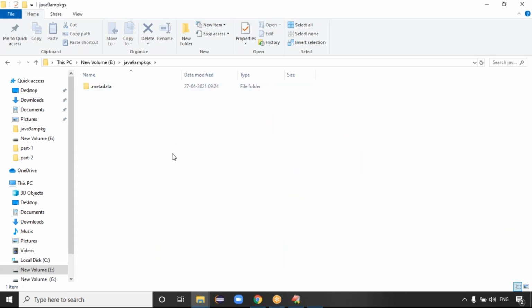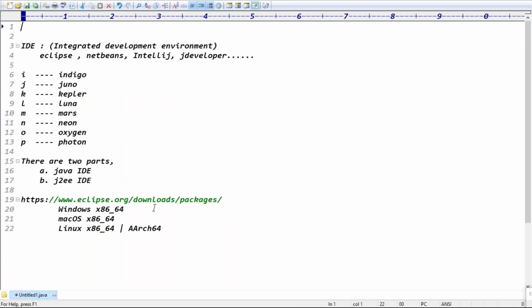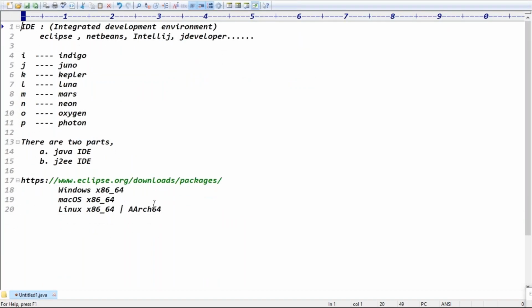So the projects we create in Eclipse IDE, all those projects are created here, right? These are clear now. Good. It's loading Eclipse IDE, guys. I hope you got the clarity about the IDE, right? What is IDE? So this is the IDE, guys.